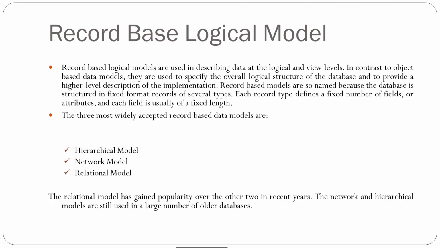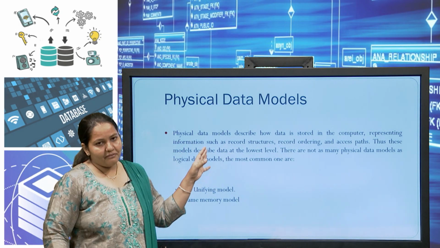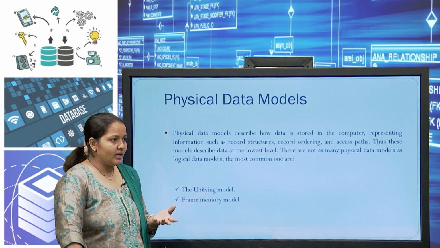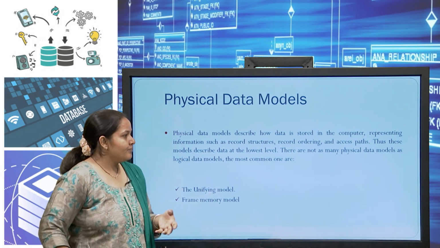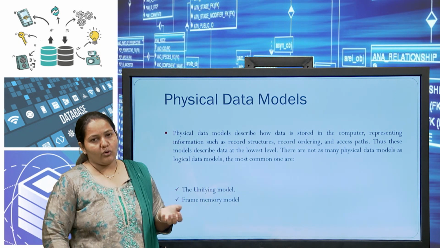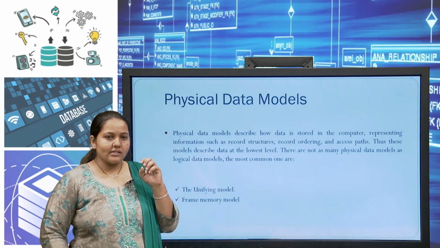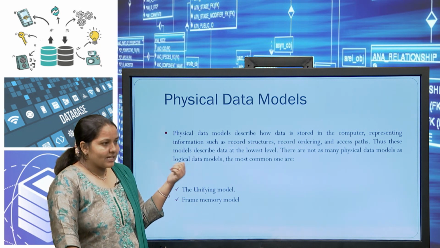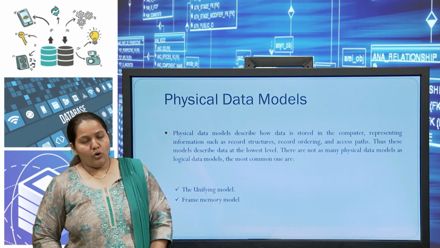We will also cover the detailed model later on. The third is the physical data model, that is, the physical description of the data: how data is stored in the computer, how the information is represented as a record structure, the ordering of the records, and the path from where we can access this data. All these physical structures and schemas are defined in this model. Thus, these are the models that describe the data at the lowest level.